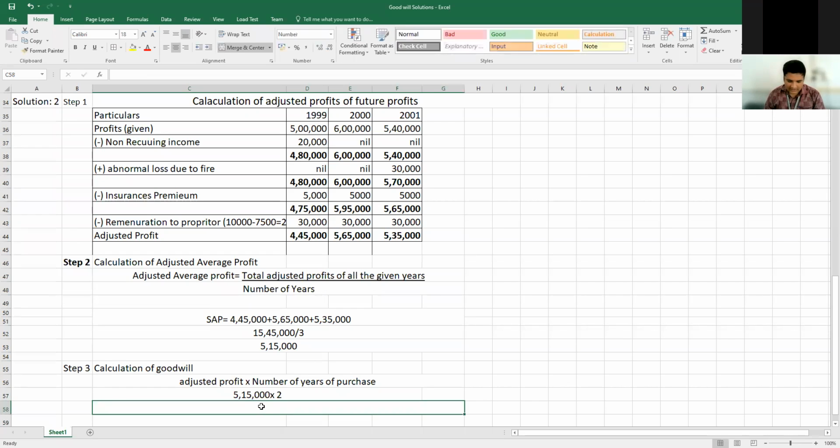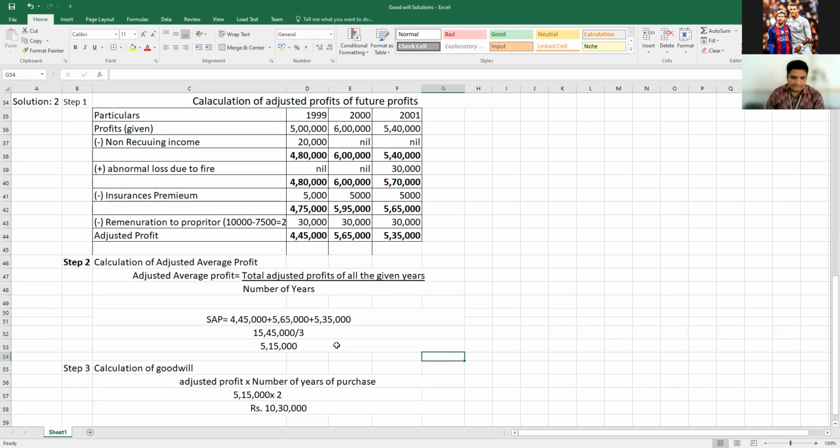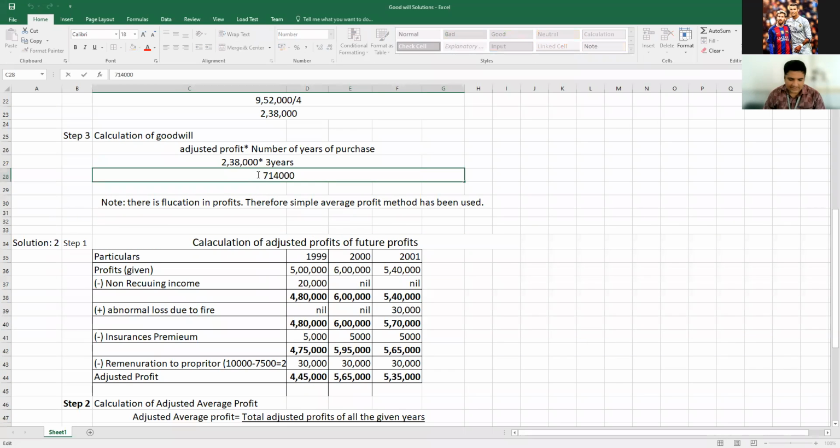So 5,15,000 into 2, 10,30,000. That is rupees. In the previous sum I didn't mention rupees, kindly mention that also. 10,30,000. That completes your sum. In the previous sum, rupees 7,40,000, you can note that down also.